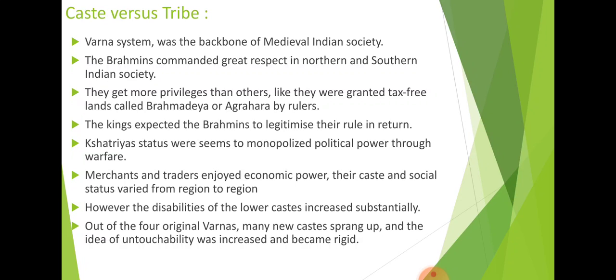Some created their own jatis, their own castes, and they started living with the common people, or they could become part of the lower caste. Some of them became part of the Muslim religion, because the Muslim religion has no caste system, so they decided to follow the Muslim religion, not the Hindu religion. So this is the caste based society during that time.